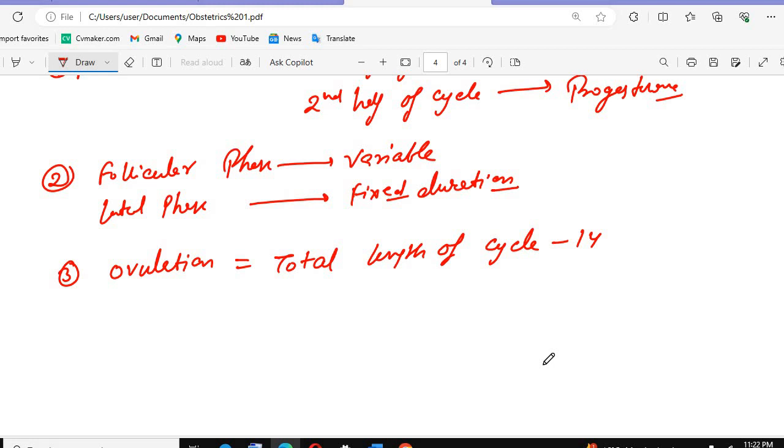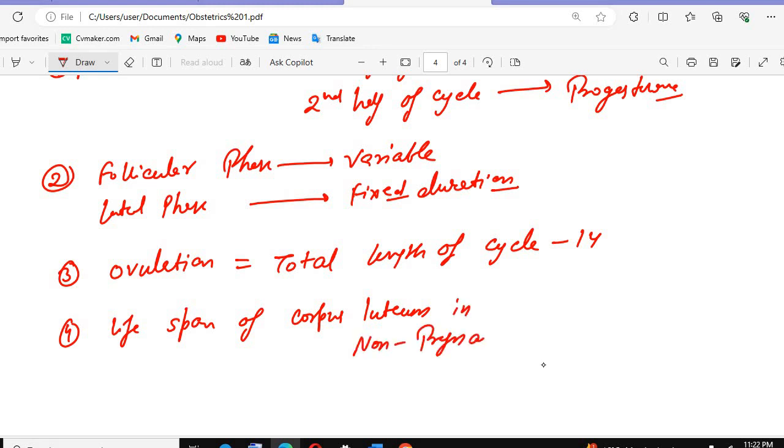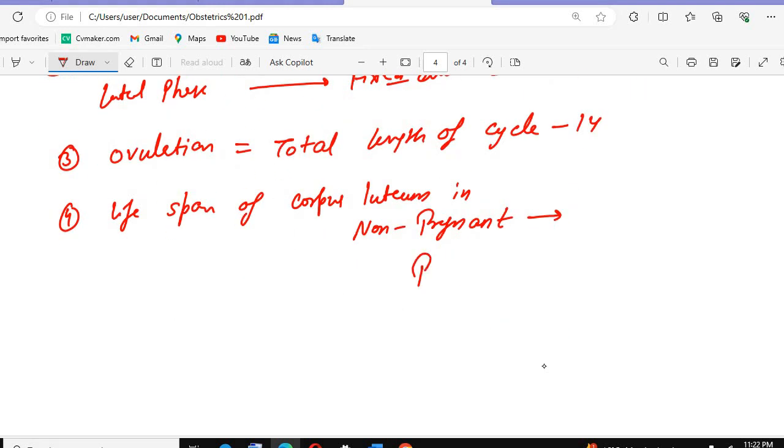If we talk about the lifespan, you can write this point: lifespan of corpus luteum in non-pregnant, and in pregnant, it will be 10 to 12.